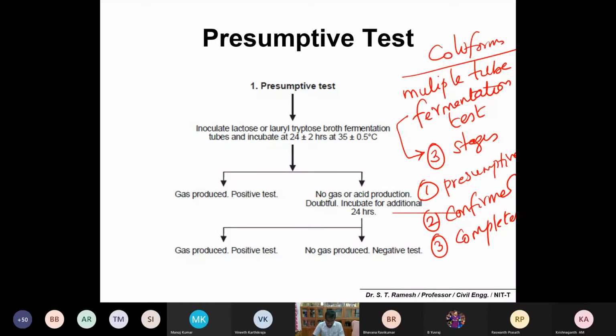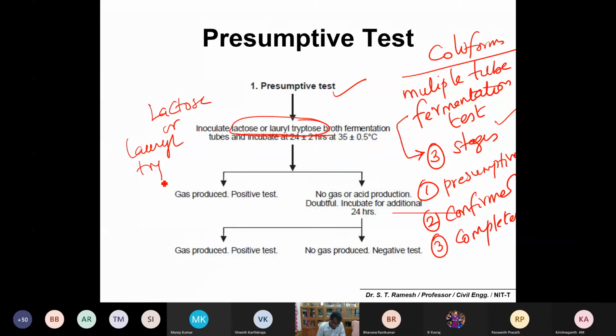These tests contain 3 different stages. Okay, one is the presumptive test, the second one is the confirmed test, the third one is the completed test. So this is what I told you. This presumptive test is number 1: inoculate lactose or lauryl tryptose. Please make a note of this. The inoculum is important. Okay, lactose or lauryl tryptose. Please remember these two. At least remember lactose.